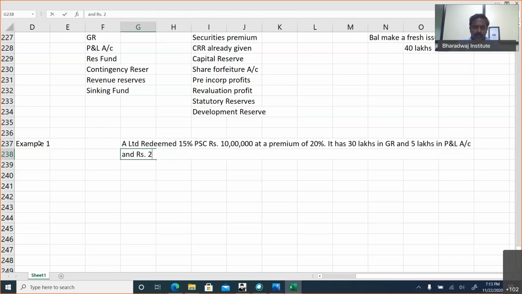Rupees 2 lakhs in securities premium. Okay, probably I'll change this general reserve part alone. General reserve, let us not take it as 10 lakhs, let us take it as 4 lakhs.